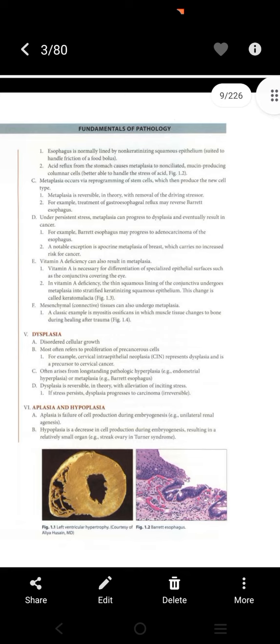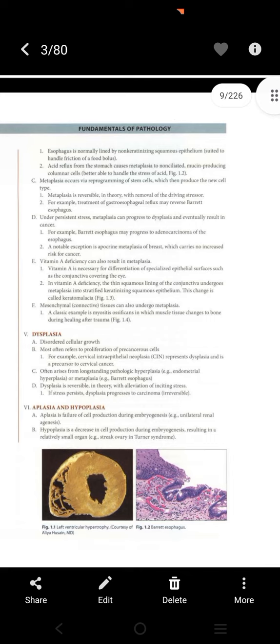Esophagus is normally lined by non-keratinizing squamous epithelium suited to handle friction of a food bolus. Number 2. Acid reflux from the stomach causes metaplasia to non-ciliated mucin-producing columnar cells better able to handle the stress of acid. Metaplasia occurs through reprogramming of stem cells which then produce the new cell type.